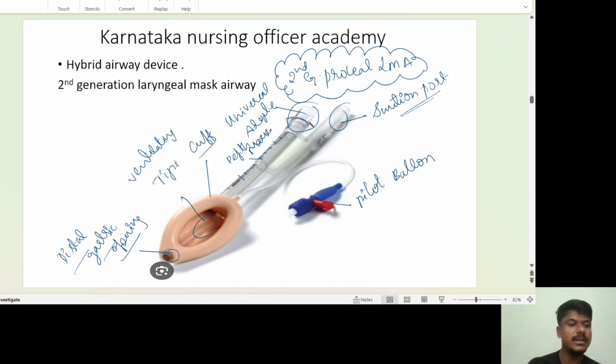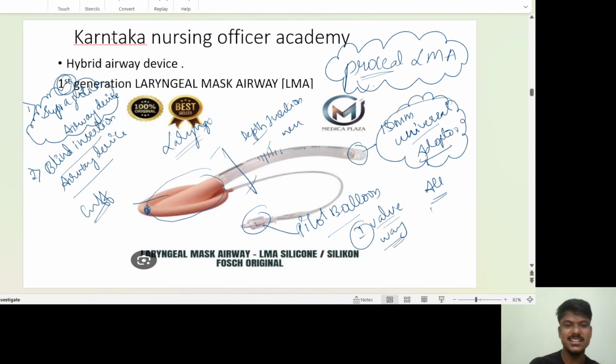If you see this old device, the first generation ProSeal LMA, if you wanted to do suction, what will you do? You are not able to do suction with the first generation LMA. If there is any gurgling sound, the patient is gasping, or secretions are pooling, you cannot do suction because the LMA, the supraglottic airway, seals the airway. So there is no channel, no tube for doing suction.